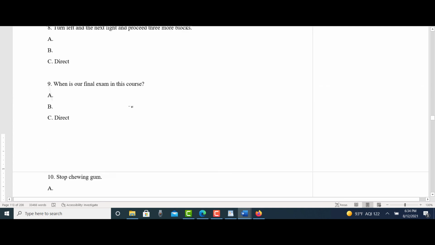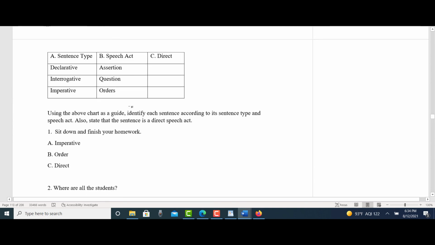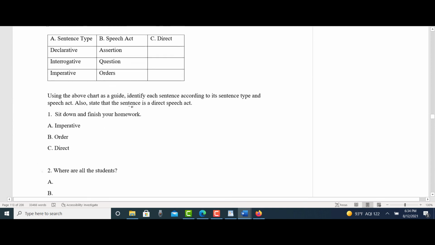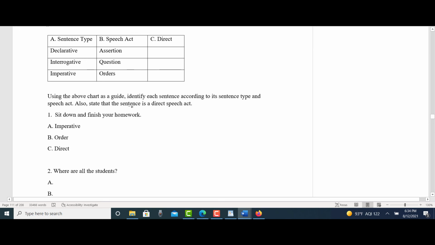So take a minute and remember the chart here. You're identifying for each sentence, is it a declarative, interrogative, or imperative? What is a speech act? Is it an assertion, question, or order? Now remember, if it's a declarative sentence, then by default it's an assertion. If it's an interrogative, by default it's a question. If it's an imperative sentence, then it is an order, because these are all direct speech acts. So at least you know that, and you know that every single time these are all examples of direct speech acts.